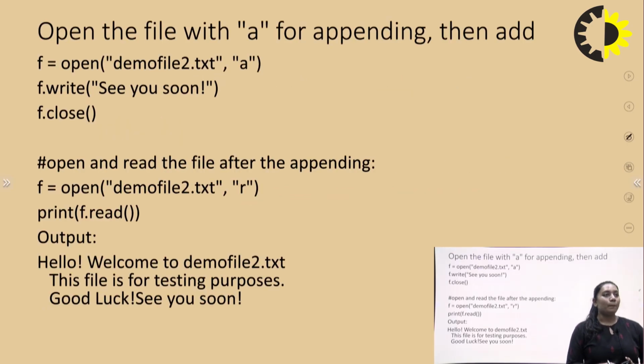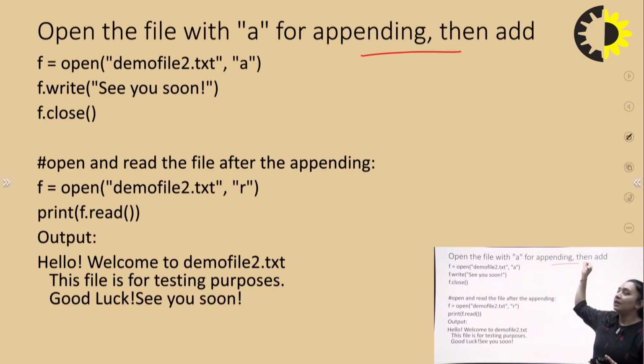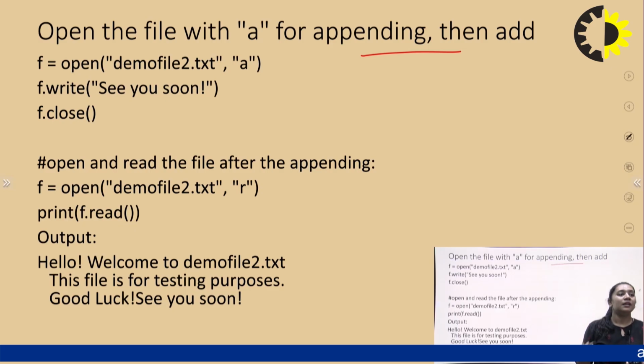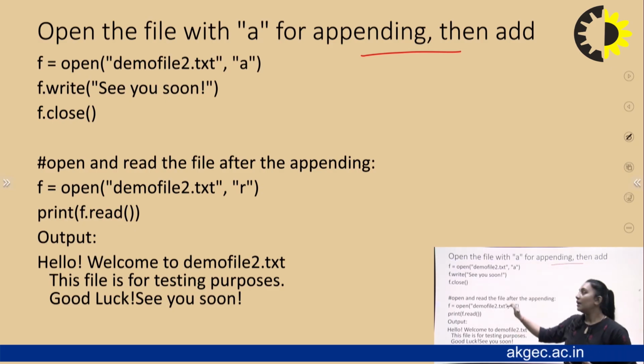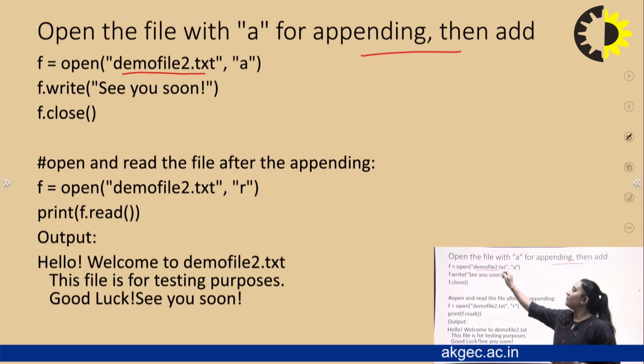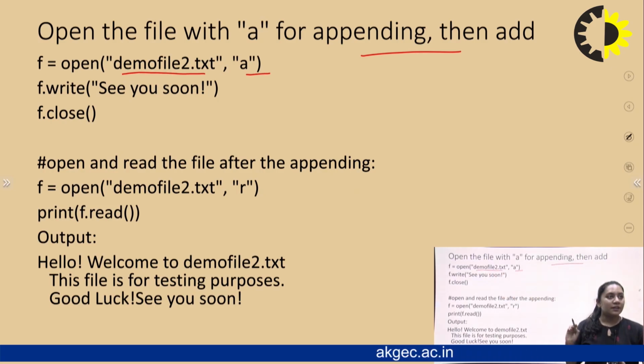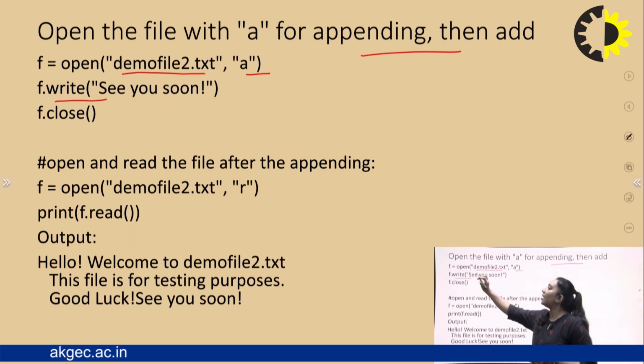How can you open the file with the help of A? A is which mode? A is for appending. So how can you write to the file with the help of A? For example, you have the code: the open function, the file name and the mode of the file, right? To open that file, you just need to write the open function, and if you want to write any content, you just need to use the f.write function.